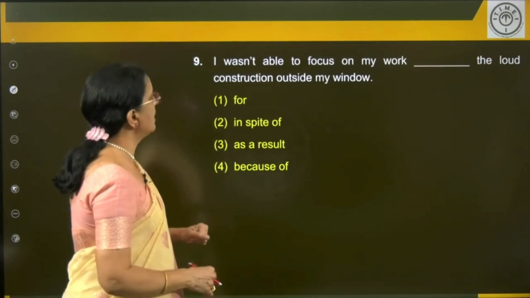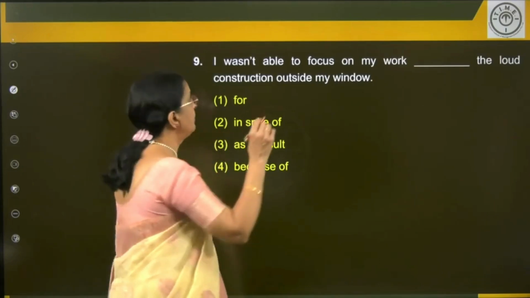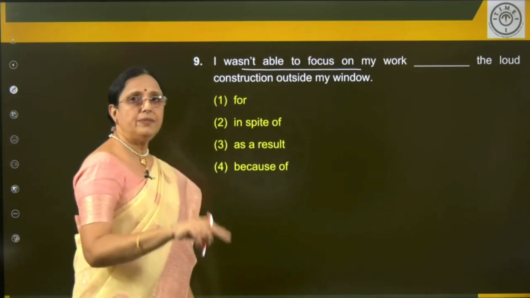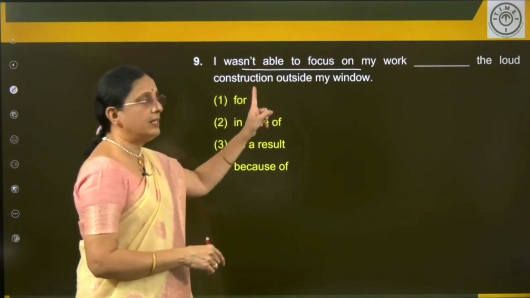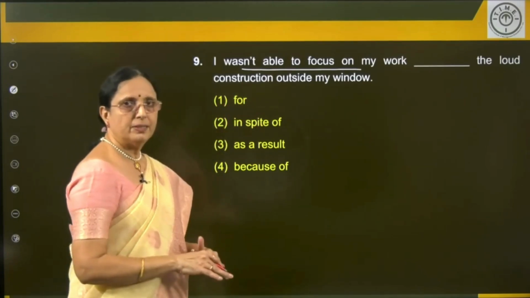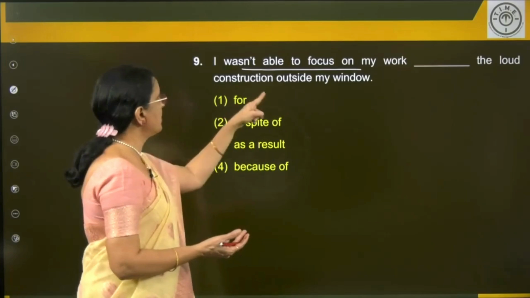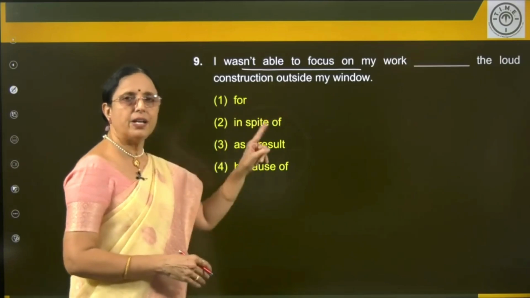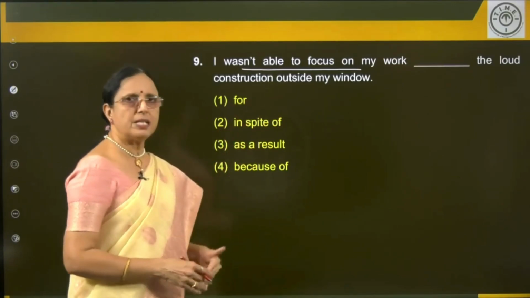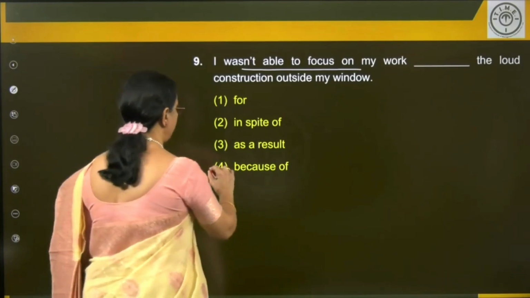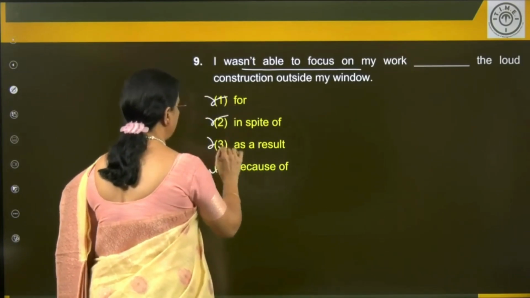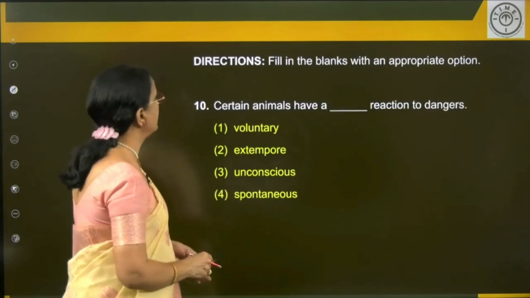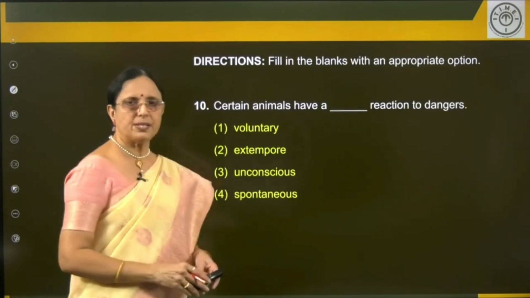I wasn't able to focus on my work. Not able to focus on the work, wasn't able to focus, the loud construction outside my window. So read it carefully. I wasn't able to focus on my work because of the loud construction outside my window. You are giving the reason for not concentrating or for not focusing. So while reading the sentence itself, you get the preposition. So the answer is because of. In spite of is used to join one positive and one negative idea. Clear? Next one.